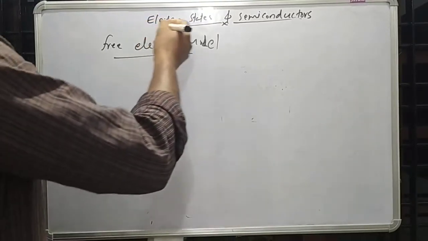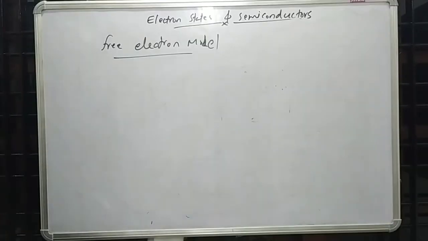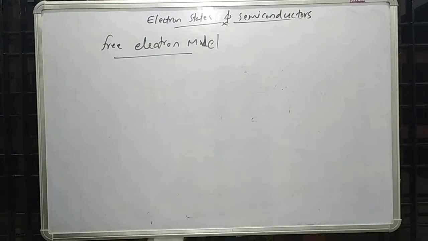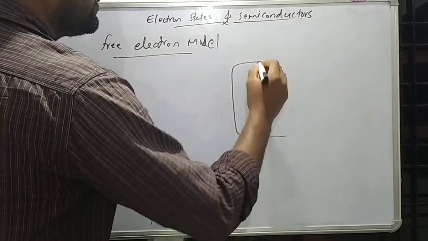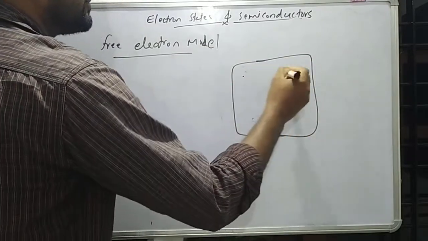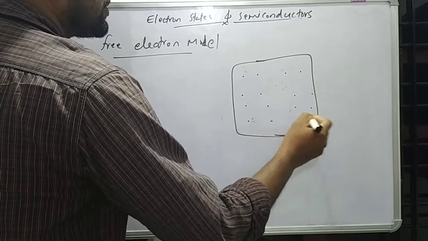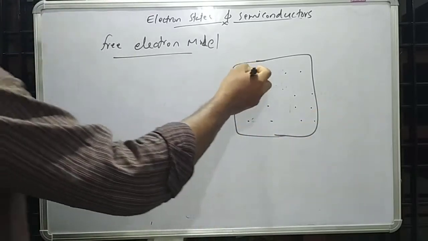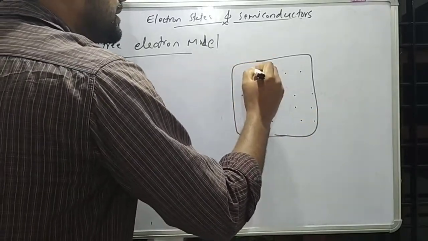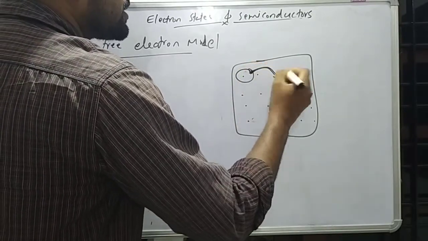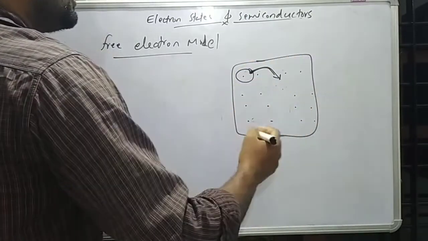So here, let us discuss electron states in semiconductors. At the outset, the free electron model, and this model helps us to understand many physical properties of metals. According to this model, the valence electrons of the constituent atoms of a material, which are attached to lattice points, become conduction electrons and can move freely through the material.